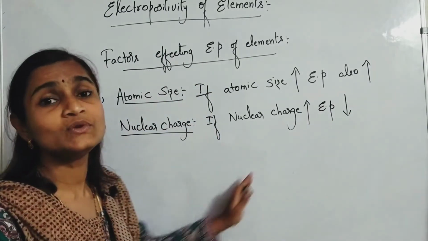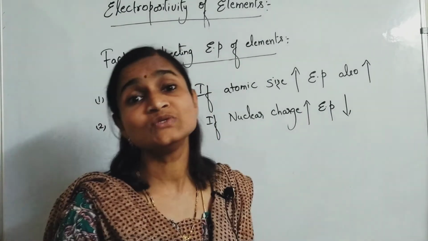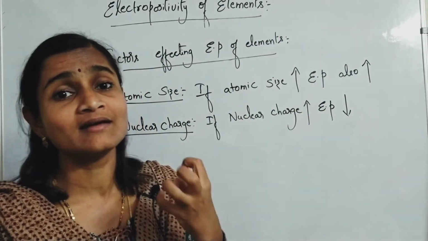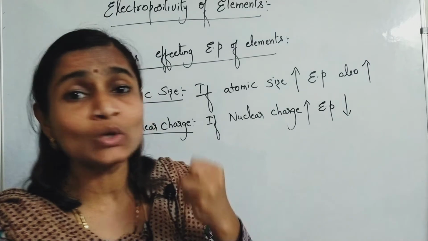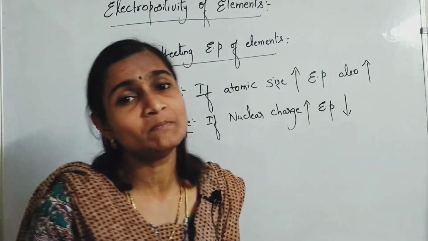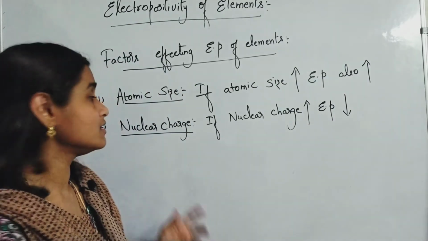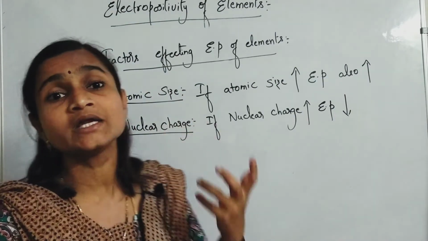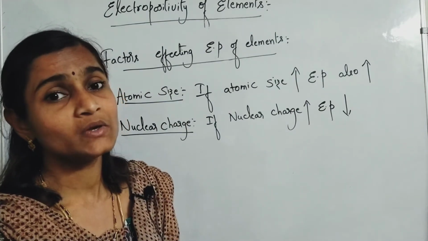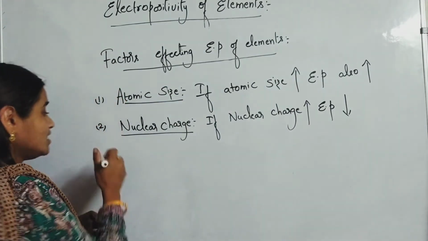If nuclear charge increases, there is no scope for the electron to go out easily, because the nucleus is holding it firmly. So there is no scope for the electron to jump out. So if nuclear charge increases, electropositivity decreases. The ease of going out decreases.